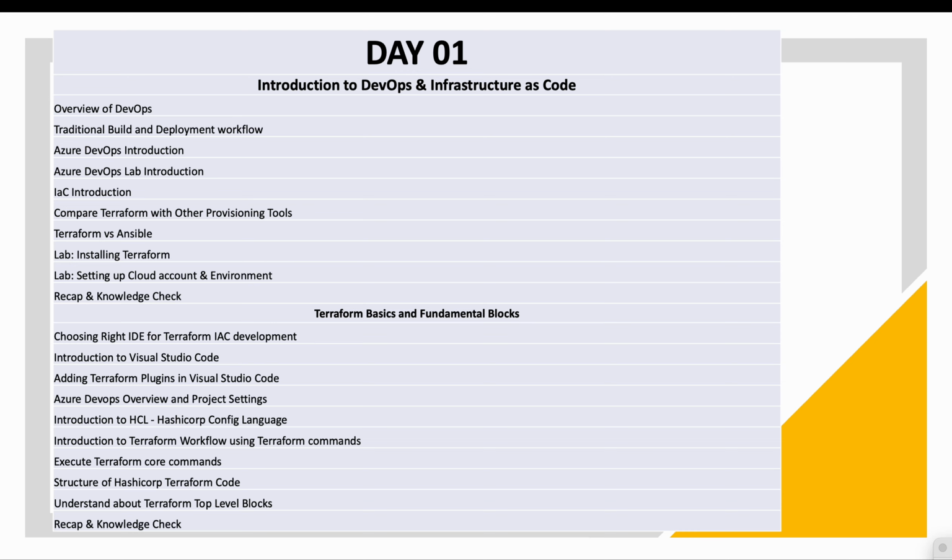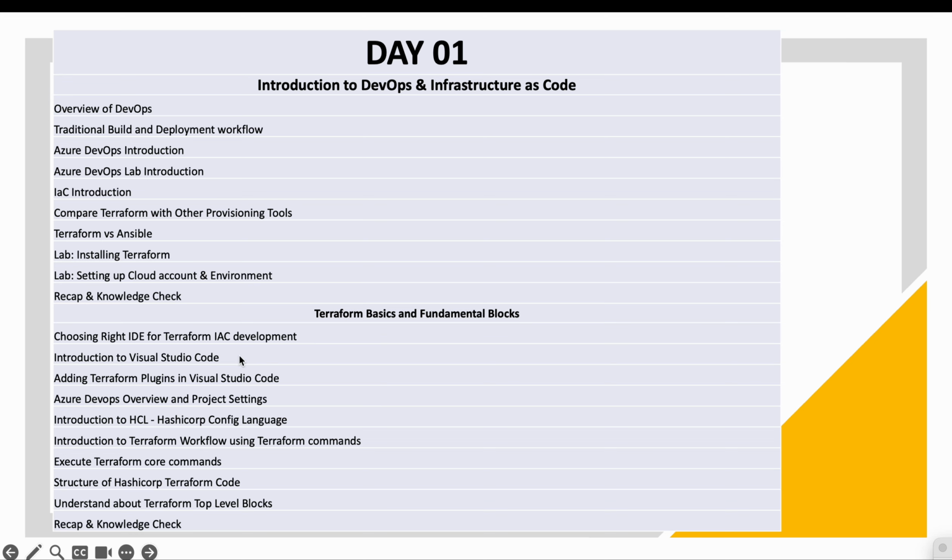The course is planned for a total of 19 sessions, but it may be extended by 1 or 2 days based on our discussions in the sessions. On day one, we will discuss the introduction of DevOps and infrastructure as code: the overview of DevOps, the traditional deployment strategy, and an IaC introduction. There are a lot of IaC tools in the market, so we will compare Terraform and Ansible specifically, with practical things.